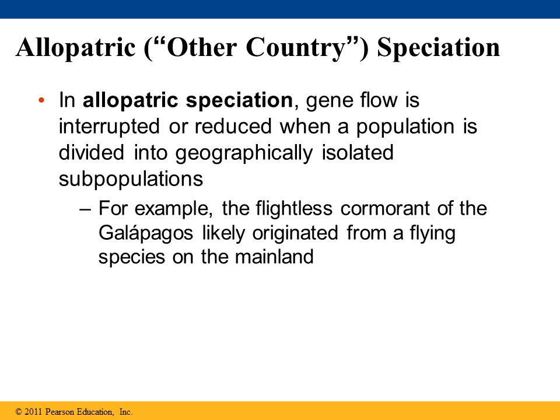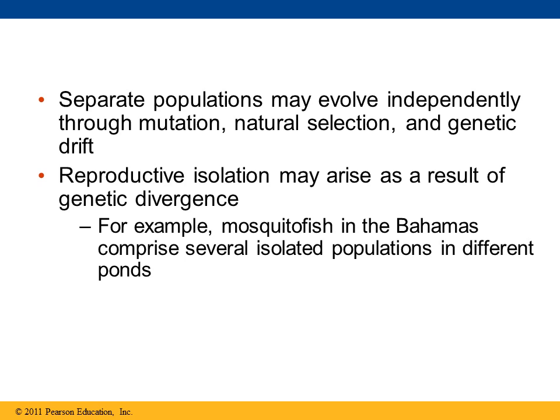So once again, allopatric speciation is when a small group gets isolated from the parent population and a new species is formed. Once geographic separation has occurred, one or both of the populations may evolve independently through mutations, natural selection, and genetic drift. Now, reproductive isolation may arise as a result of the genetic divergence, creating new species.